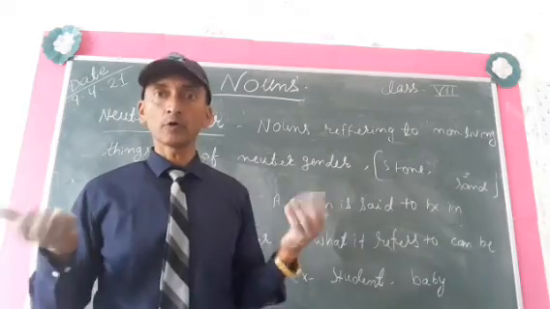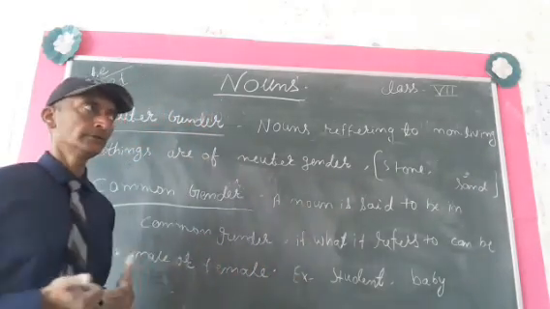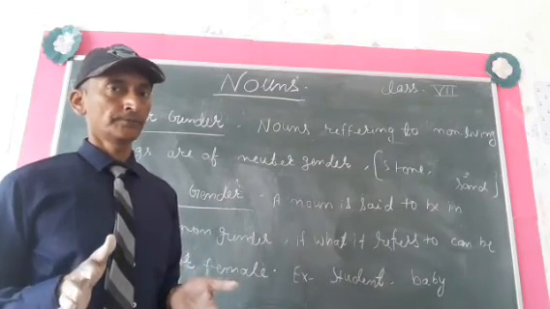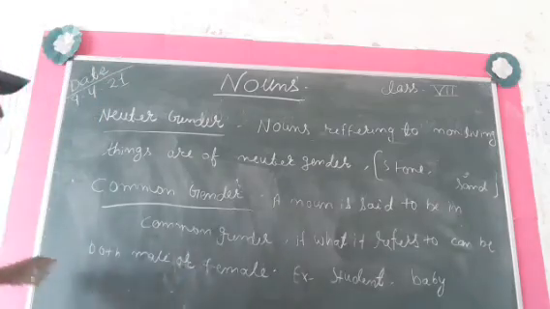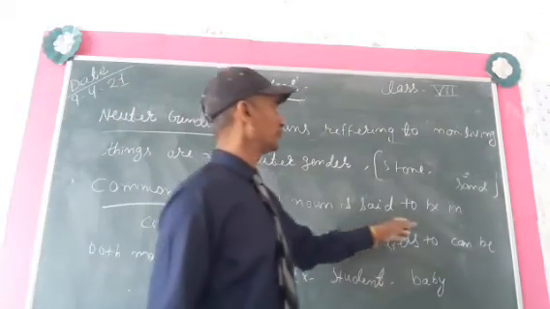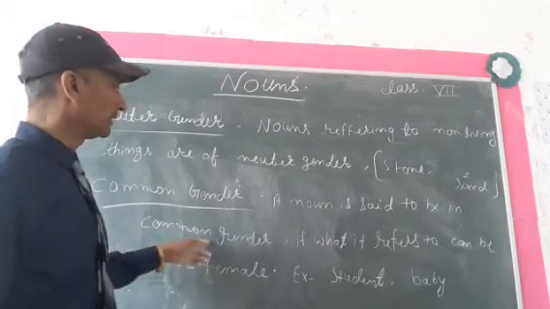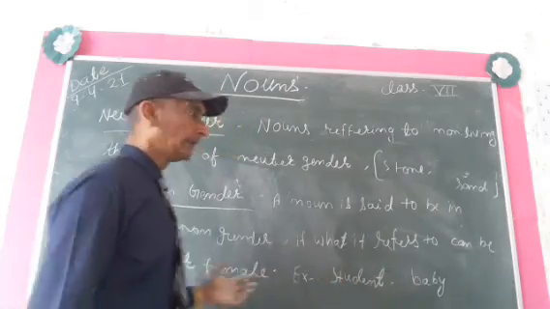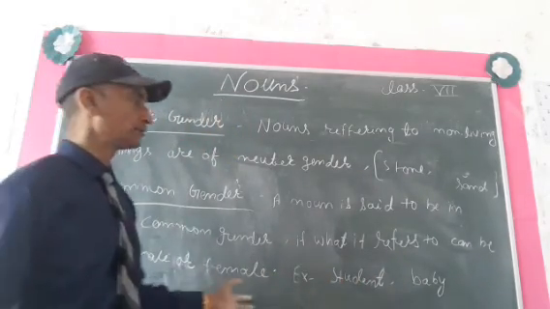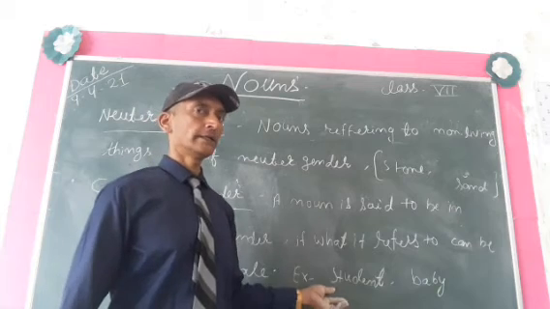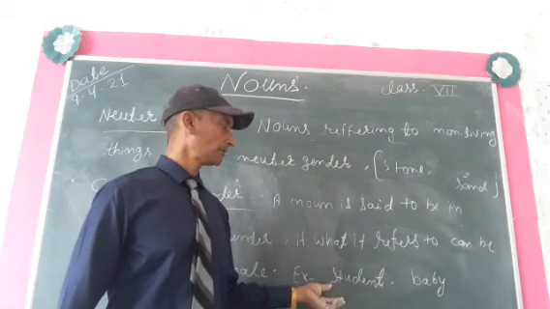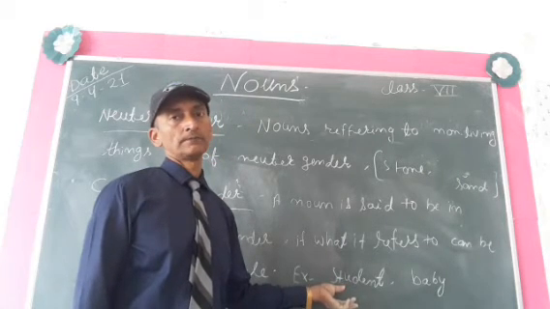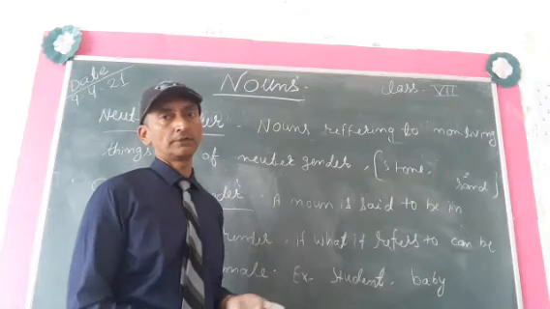Okay, common gender. What is common gender? Common means the noun can be either male or female. Okay, let's look at the blackboard. Common gender: a noun is said to be in the common gender if what it refers to can be both male or female. For example, student. We are not getting any idea whether the word student is used for a male student or a female student.